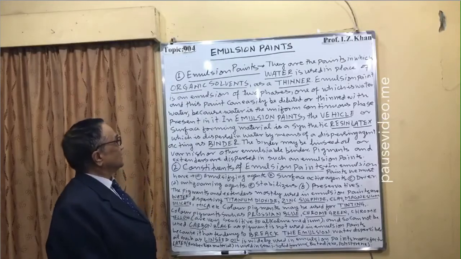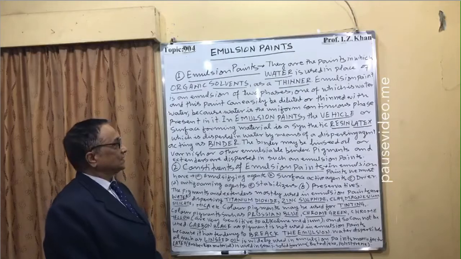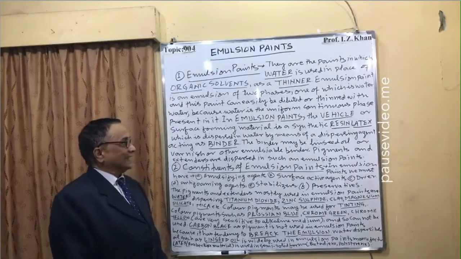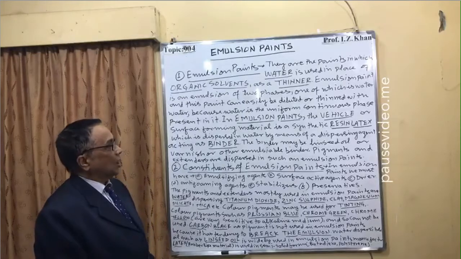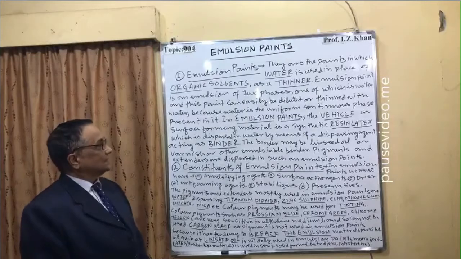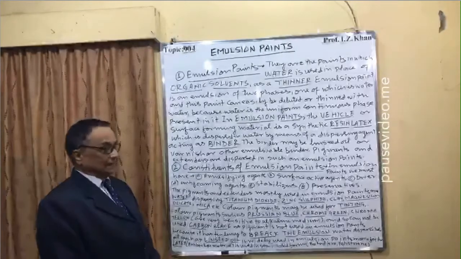Emulsion paint is an emulsion of two phases, one of which is water, and this paint can easily be diluted or thinned with water, because water is the uniform continuous phase present in it.